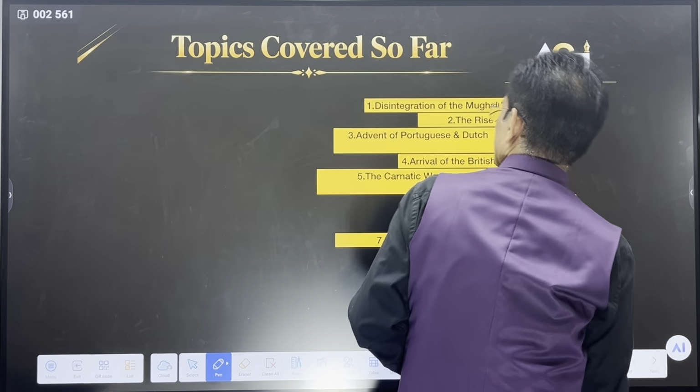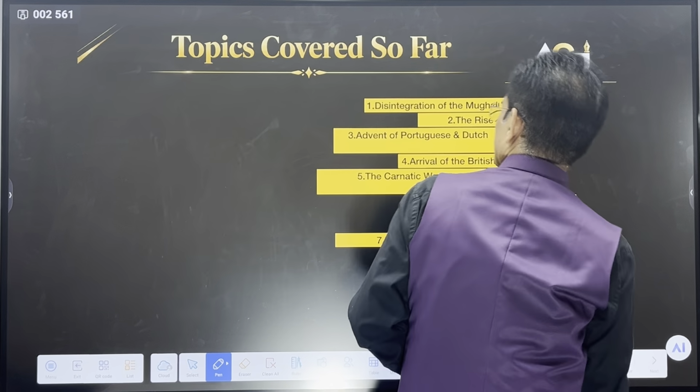So we are trying to see how British expanded. We are trying to see how British controlled Bengal, very important for them. We discussed how British controlled Mysore, defeated Hyder and Tipu. And now the next topic we are going to discuss, Marathas.